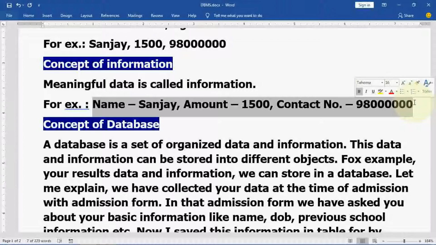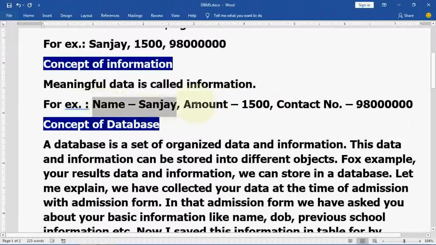When we are doing this manually, we keep a register and write in that register the name, the amount, the date and the contact number. So whenever we want to contact such a person, we can contact directly, and we can keep a record of this. This is called organizing. When we organize this data in a particular form or register, that is called database.